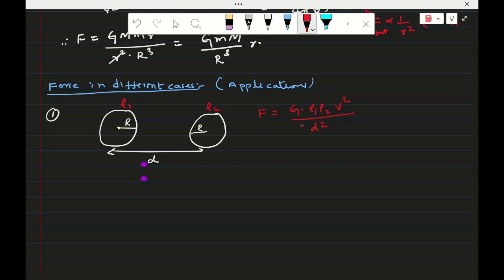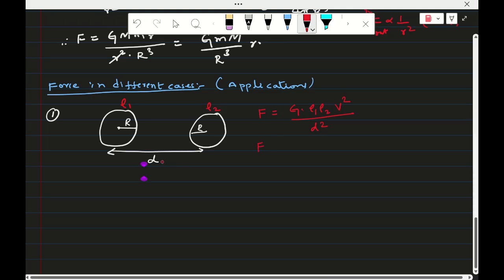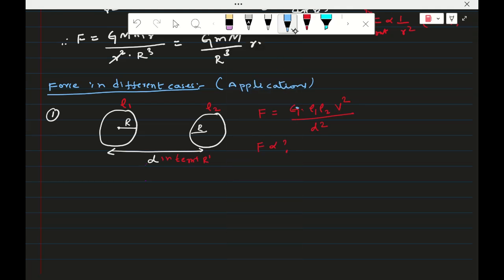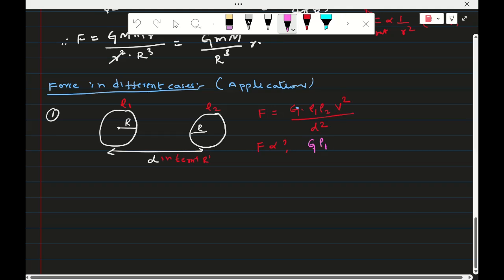Your volume is equal to 4 by 3 pi r cube. In this case, if d is given in terms of r, then the force is proportional to... So if you see here, G into rho 1 rho 2, and volume square means (4 by 3 pi) whole square into r power 6 will come, right?